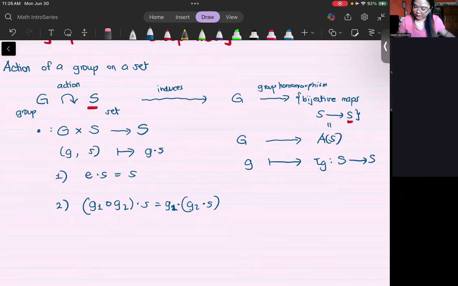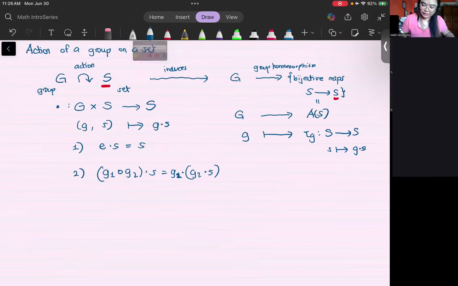And every element S would be sent to the action of G on S. And this can be proved to be a group homomorphism. Okay. This is very trivial group theory. Now we will try to build going to the representation of algebras. But first, let's say I'm going to change my set S to not just any set, but a set with structure.